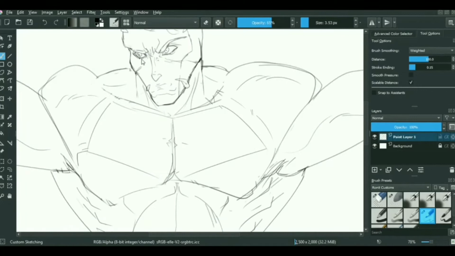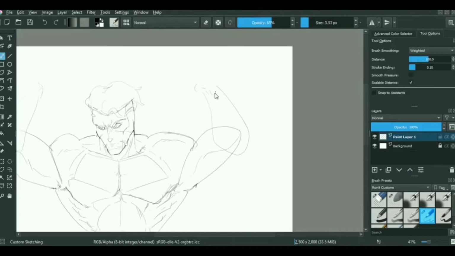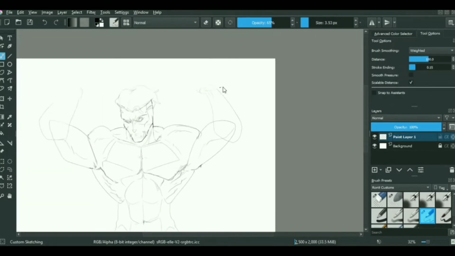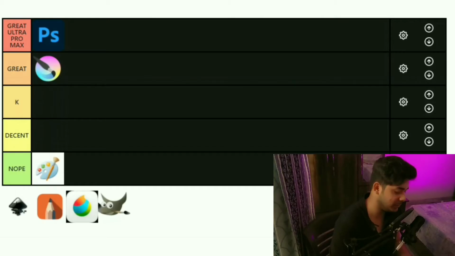On top of that, its compatibility is the best in the market, whether it's a Wacom tablet or a non-Wacom tablet. Even if you try to connect a non-Wacom tablet, it will easily get connected. On top of that, no matter what operating system you're using, whether it's Android on a tablet, Windows PC, Linux, or a Mac, it works on all of them. So yeah, that's why it's placed somewhere in the great section.